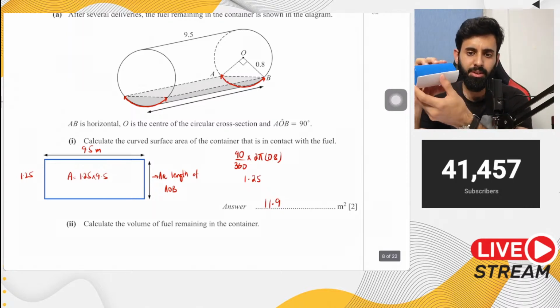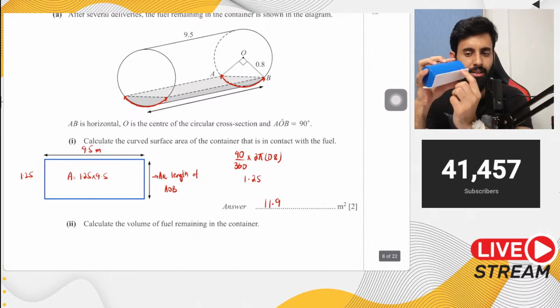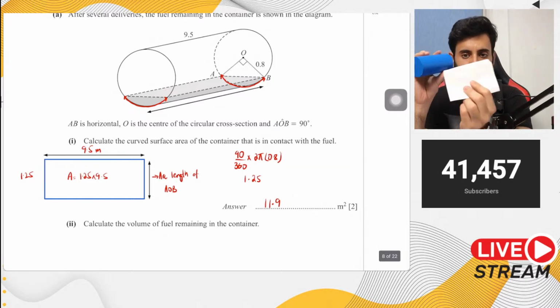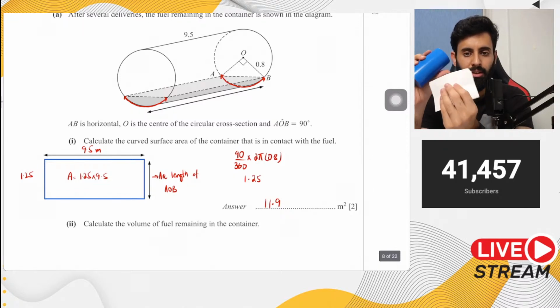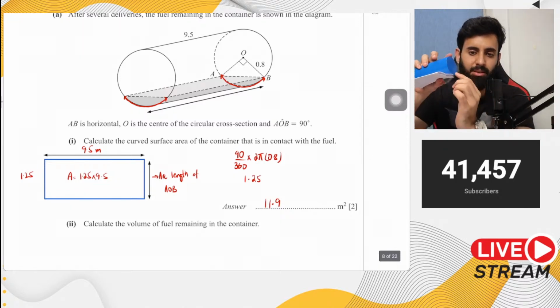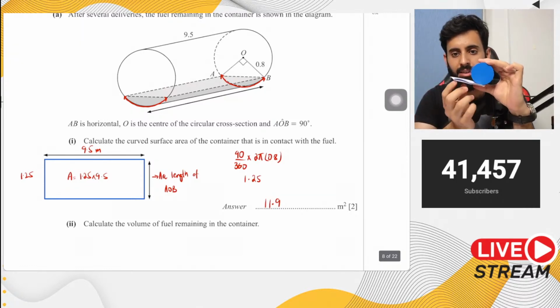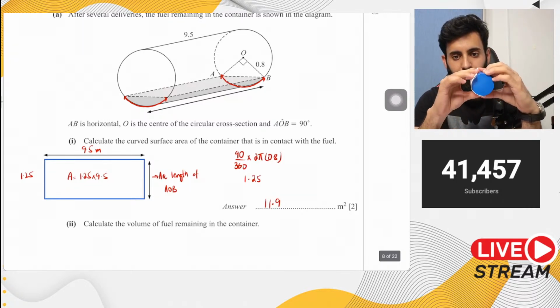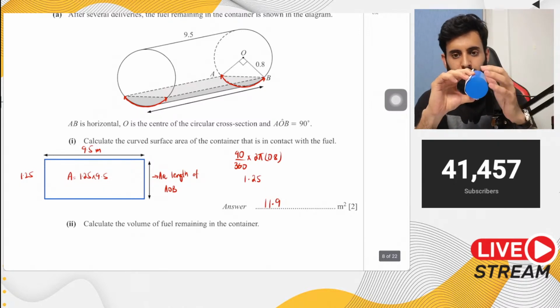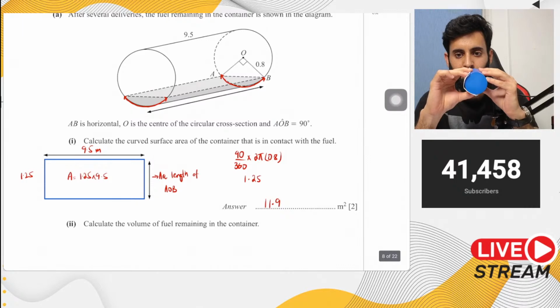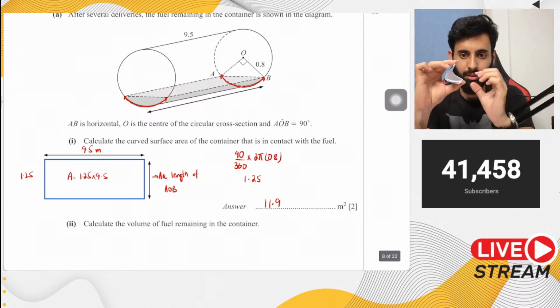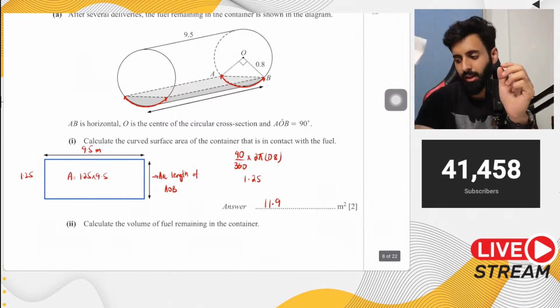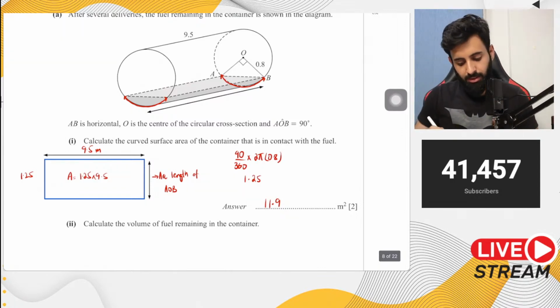So one dimension is pretty clear. That is, the height of the cylinder is actually equal to the length of the rectangle. Now what about the other length? What about this length right here? Imagine that this length actually wraps around the cylinder. So if it wraps around the cylinder over here, तो अब वो confusion clear हो जाना चाहिए कि ये वाली length curved, ये वाली length arc length क्यों है? क्योंकि again, if you take it apart, you'll realize that this is the arc length of the sector, which if you flatten out, like I said, becomes a rectangle. Now इससे ज़्यादा आसान, frankly speaking, मैं नहीं बना सकता. So I really hope that it's clear now.